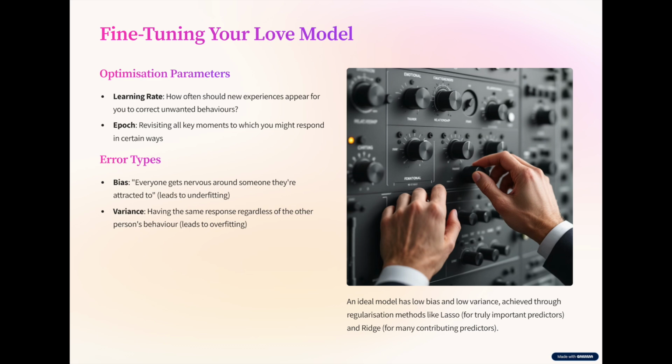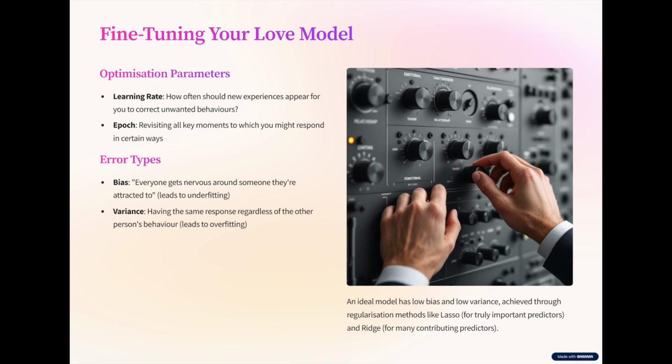As for an epoch, it would imply revisiting all key moments to which we conclude we may respond in a certain way. But what about our training data? In our introspection, did we actually manage to identify all key moments that made us think and act the way we do? In machine learning, we deal with Gini impurity, or the frequency to which an element might be mislabeled, and entropy, which measures the level of disorder or uncertainty within the dataset. Gini impurity is found in misinterpreting the desire to trust someone before sharing an impactful event as fear of vulnerability. As for entropy, is this your true, authentic self, or do you operate from peer pressure, trends, or cultural norms?